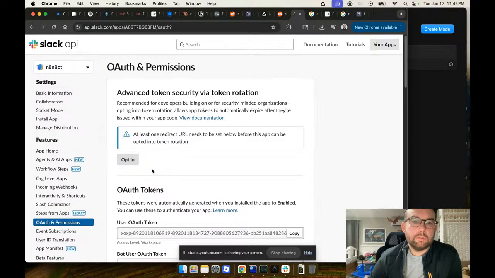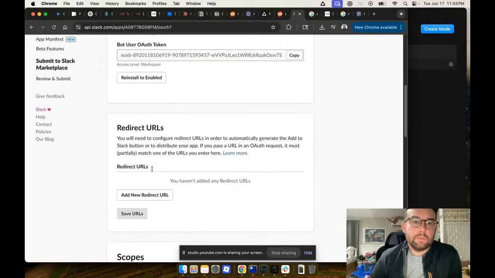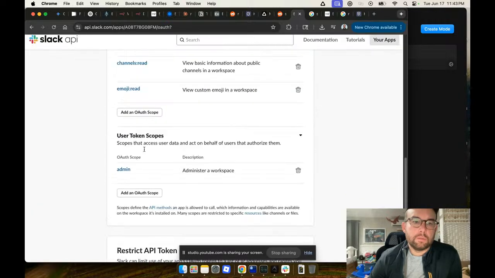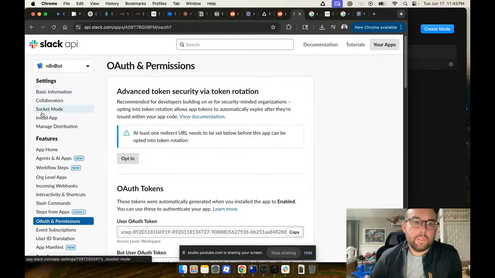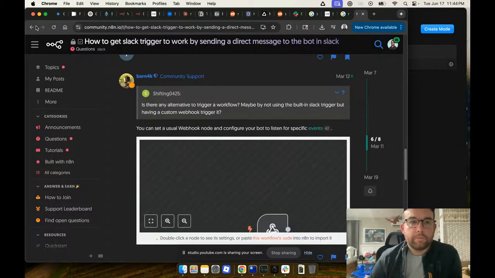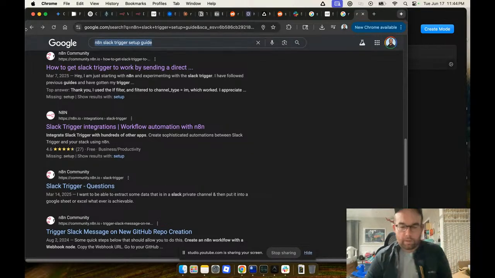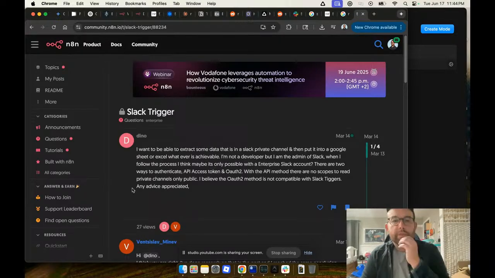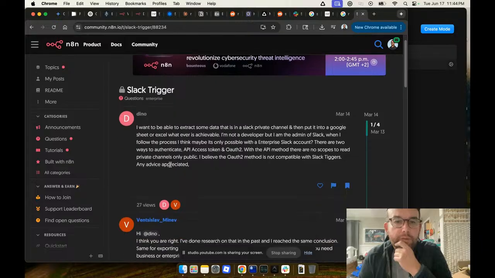Need to be set. Okay. Tokens, redirect, bot token scopes. Basic information, manage. Okay. Slack trigger versions. I want to be able to extract some data. It's in a Slack private channel.